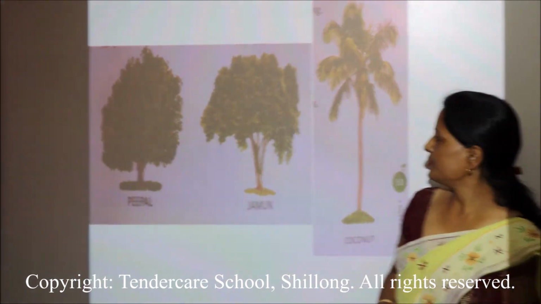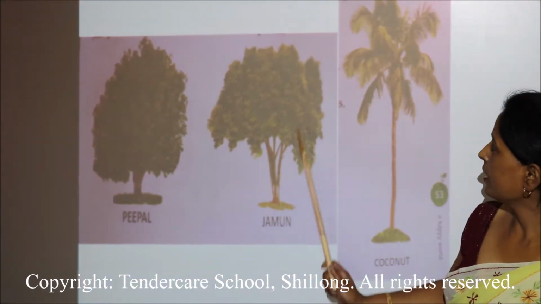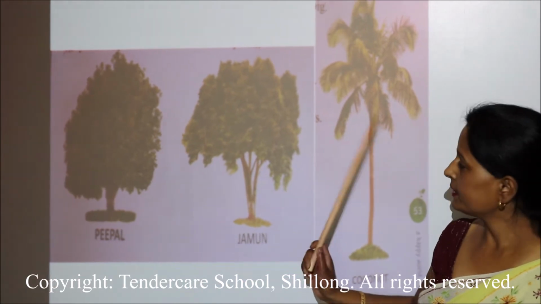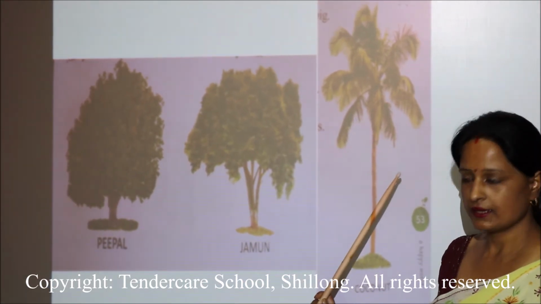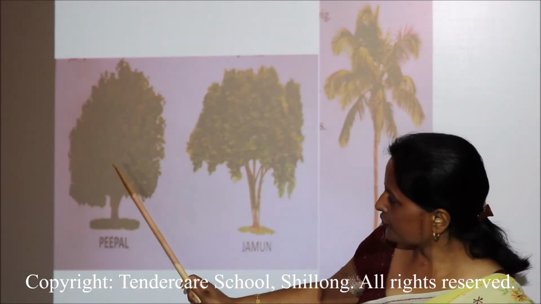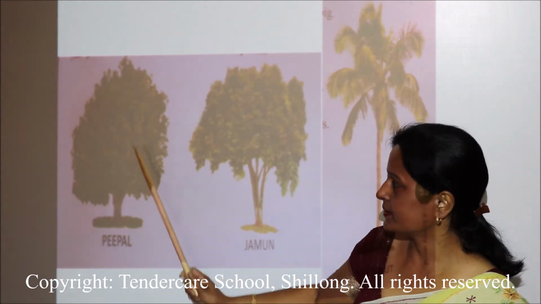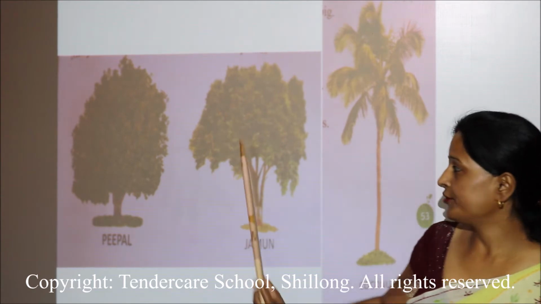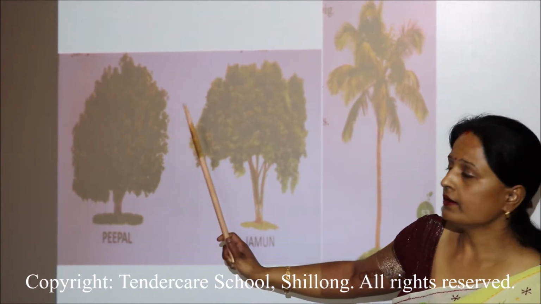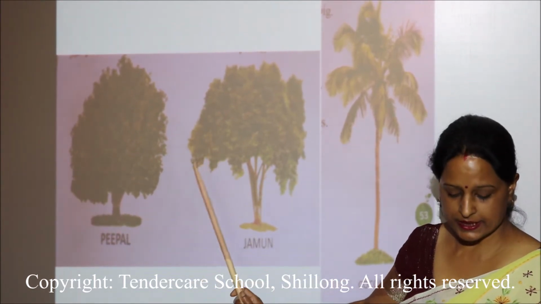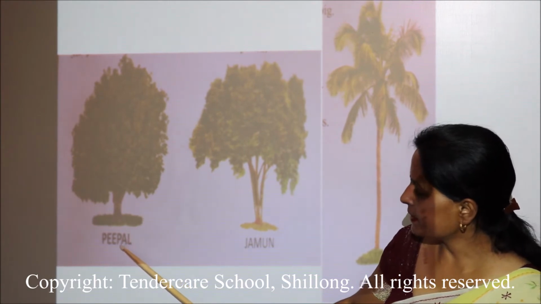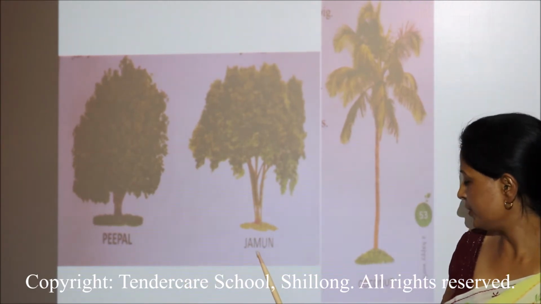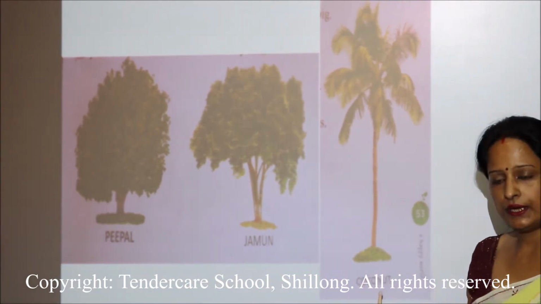Here in this picture you can see these are strong and tall plants. These are called trees. Yes, we can see a tree has got many branches. It is covered with leaves. Yes, a tree is a strong and tall plant. Like in this picture we can see peepal tree, jamun tree and coconut tree.